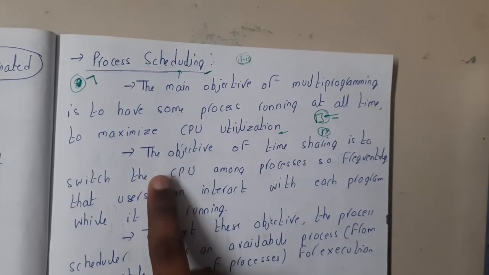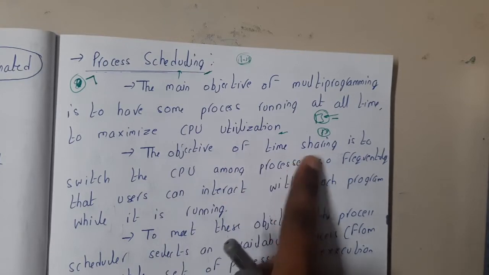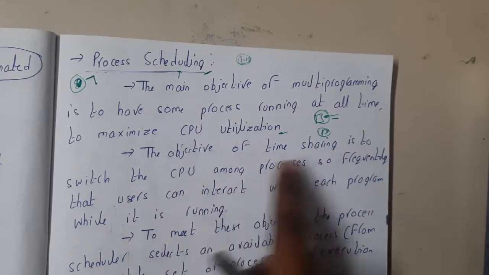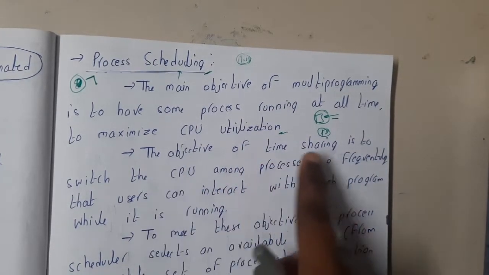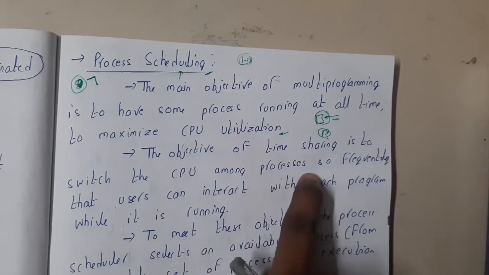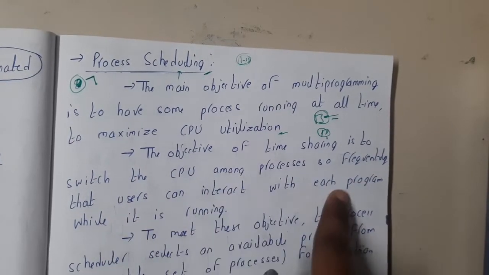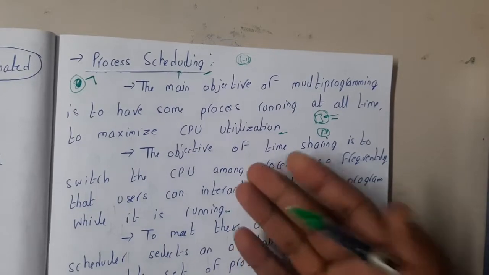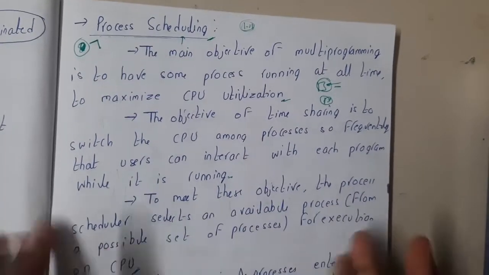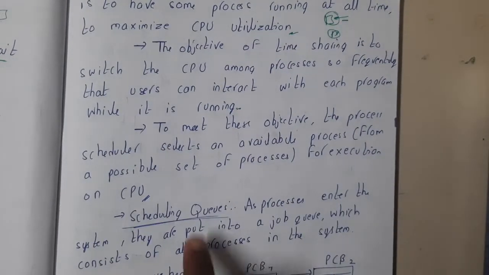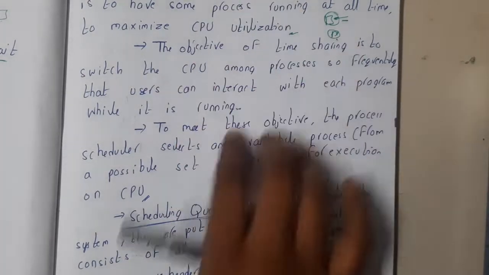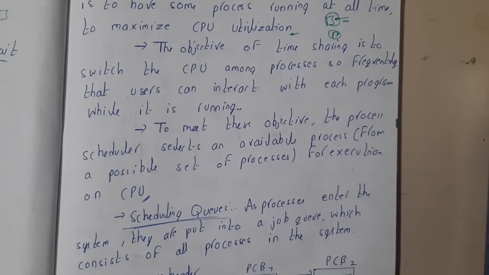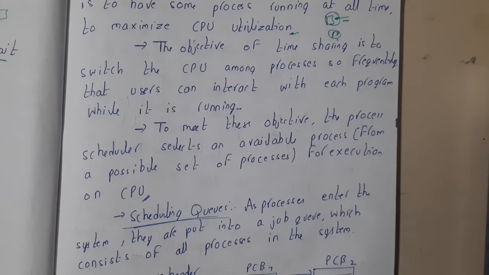The objective of time sharing is to switch the CPU. The same definitions, guys. The objective of a time sharing system is to switch the CPU among processes so frequently that the user can interact with each program while it is running. We already know it, right? The programs will be switching among themselves as per requirement. You can read the definitions, guys. Most of the time I will try to skip them because whatever I am explaining is what is written in English, right?